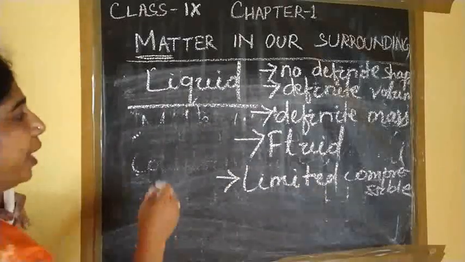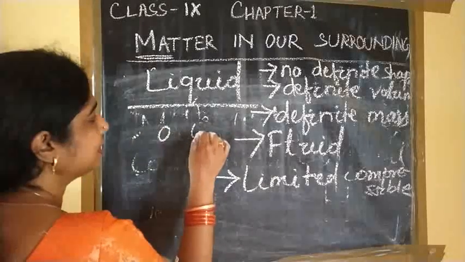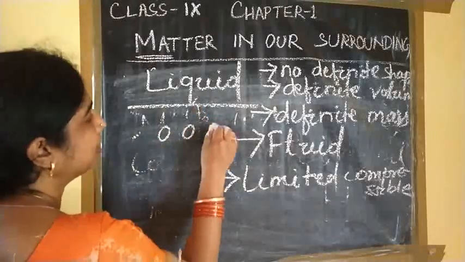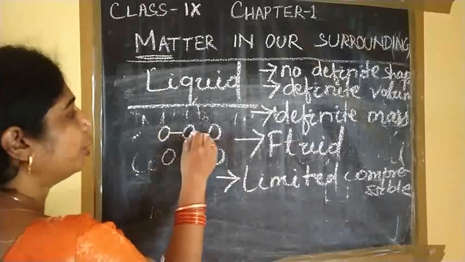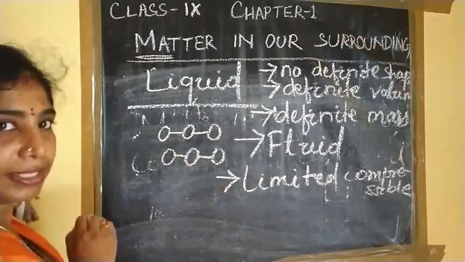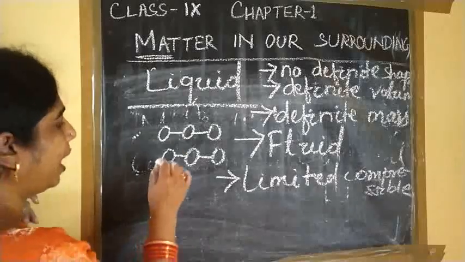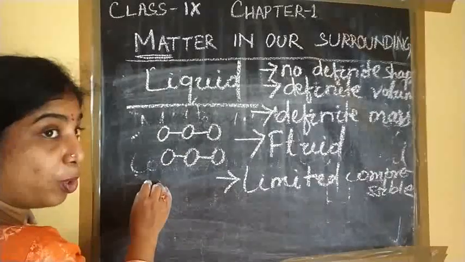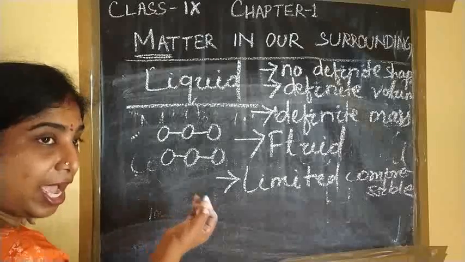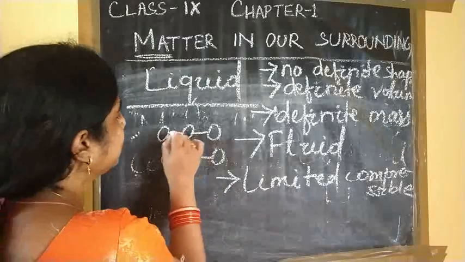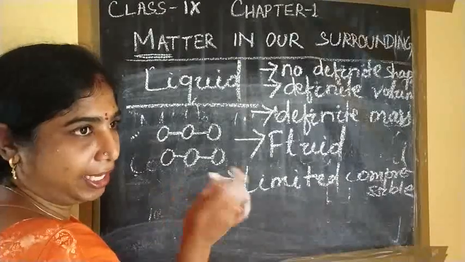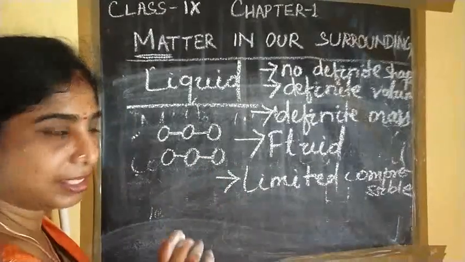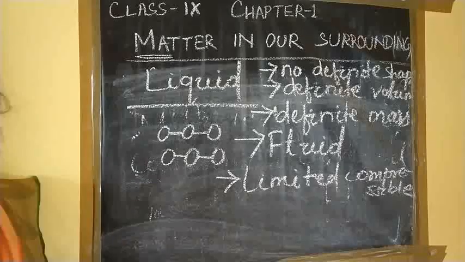Then come to the spaces between these particles. What is the space between the particles of liquid? There is moderate space between the particles of the liquid. So as the space is moderate, the force of attraction is moderate, and the particles also have moderate kinetic energy. So now this is all about the liquids.